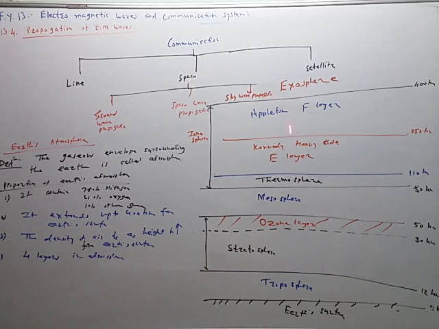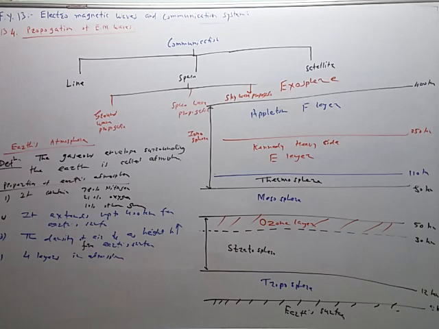Ionosphere is divided into three sublayers: thermosphere, Kennedy is the E layer, Appleton F layer. This stratosphere is divided into two parts. This is the ozone layer. Ozone gas is a very important gas. It absorbs the powerful ultraviolet radiation in the solar radiation, and therefore the survival on the Earth's surface is possible because of the ozone gas.